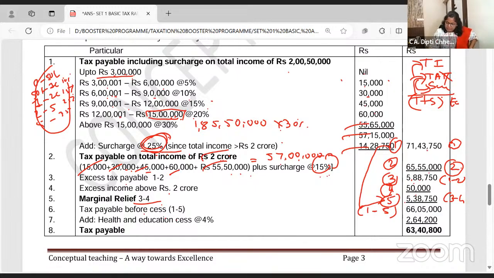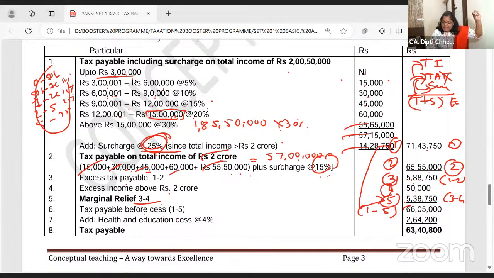750. So what is your tax payable? 66 lakh. 66 lakh 5,000. Is this clear to all of you? Yeah? 66. I want to repeat.